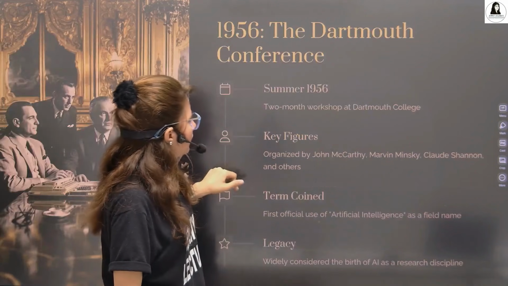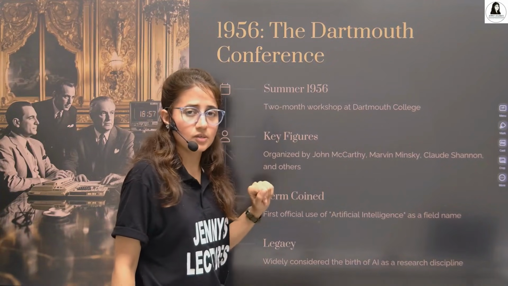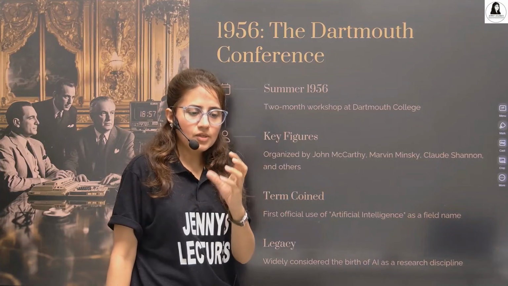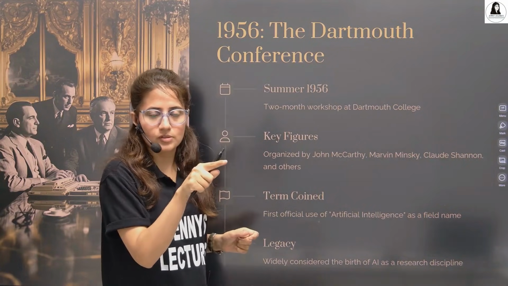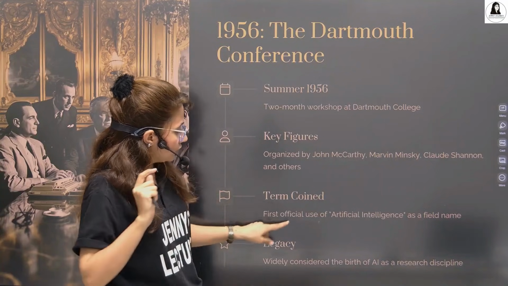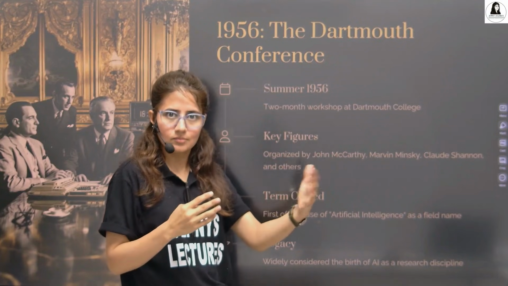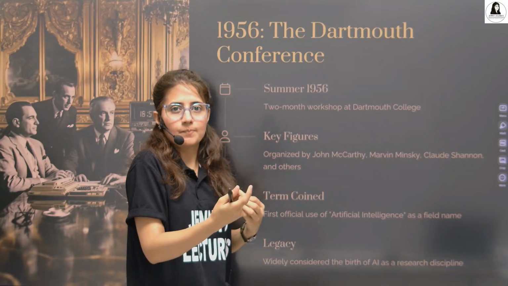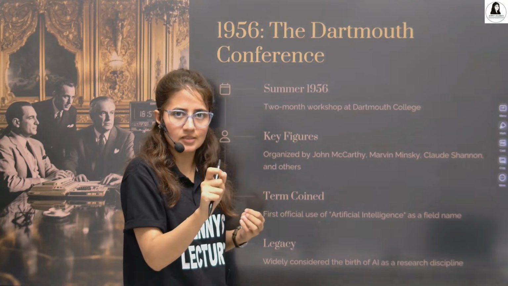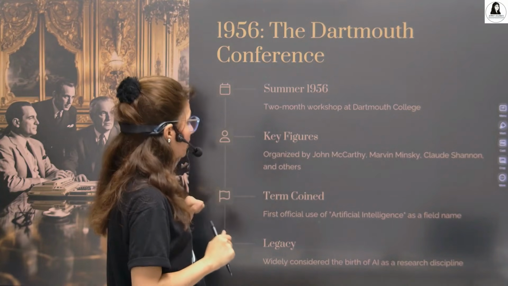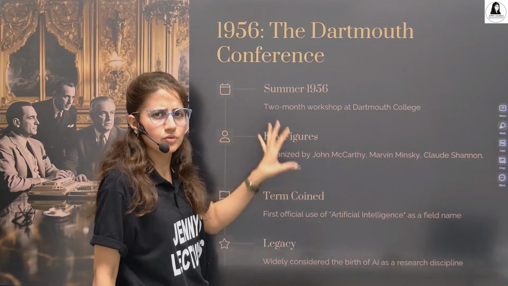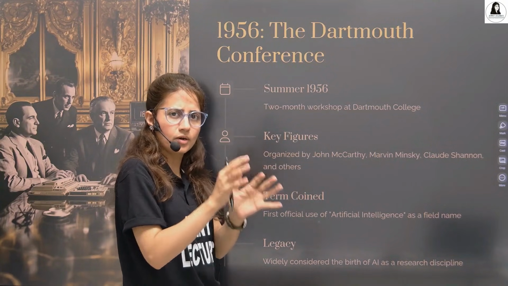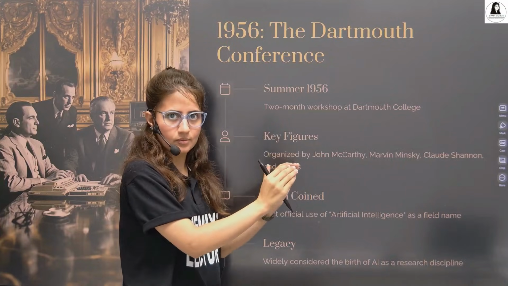After that, in 1956, there was a conference, and at that conference this term came into the picture: artificial intelligence, for the very first time. So it was the first official use of artificial intelligence as a field name. Officially, AI was adopted as a field after that conference organized by John McCarthy. And after that, a team of researchers started working in the AI field, right?